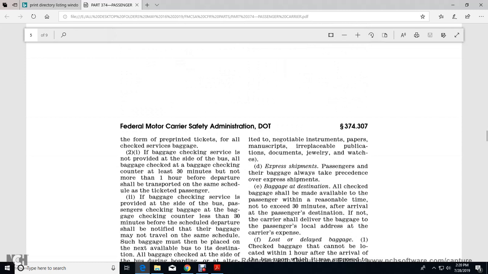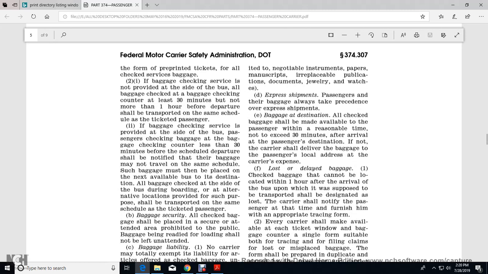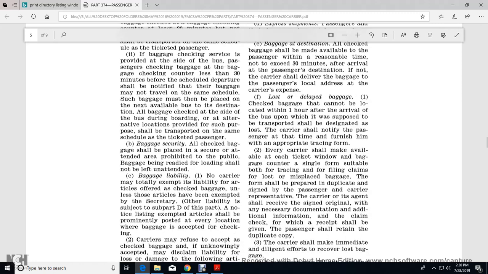Where the service does not provide for baggage check at the side of the bus, baggage shall be checked at the baggage checking counter at least 30 minutes, but not more than an hour, before departure. A passenger checking baggage at the counter less than 30 minutes before the scheduled departure shall be notified if the baggage may not travel on the same schedule. The baggage must then be placed on the next available bus to its destination. All baggage checked at the side of the bus during boarding, and at alternative locations provided for such purpose, shall be transported on the same schedule as the ticketed passenger.